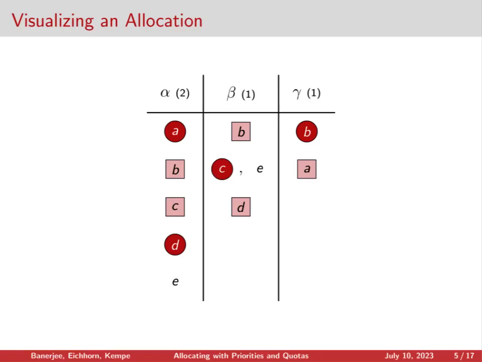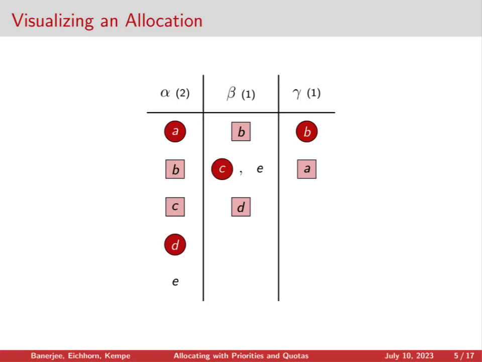So here I've drawn a square around B in category alpha, because B received an allocation through category gamma. Then the allocation is priority respecting, because we never have a circled agent sitting strictly below an unmarked agent. So far, these properties place constraints on the set of allowable allocations, but they don't yet give us any idea of whether the allocations are any good or not.